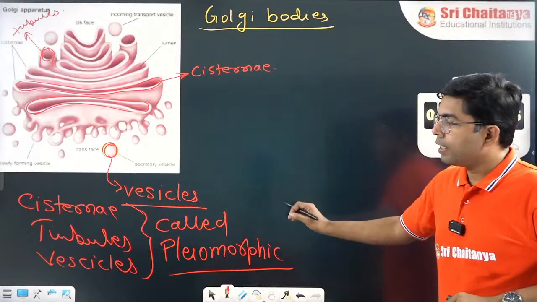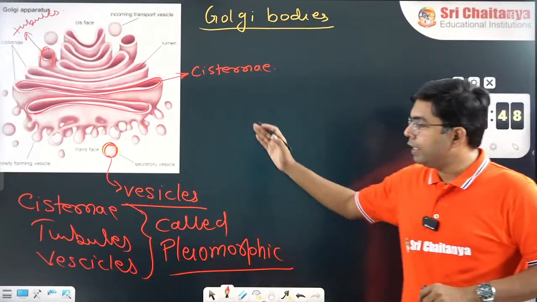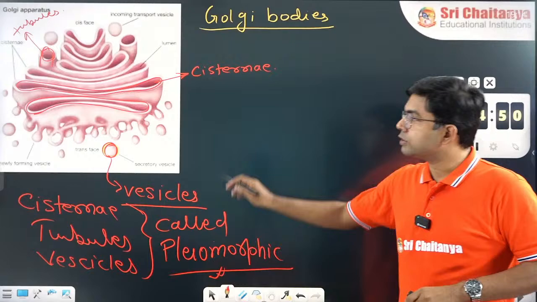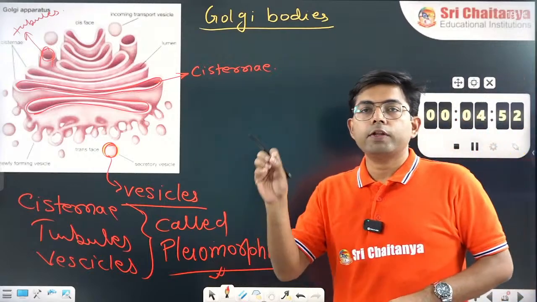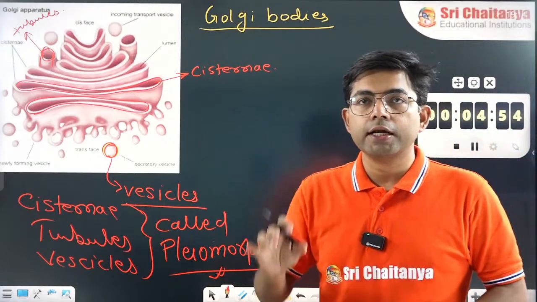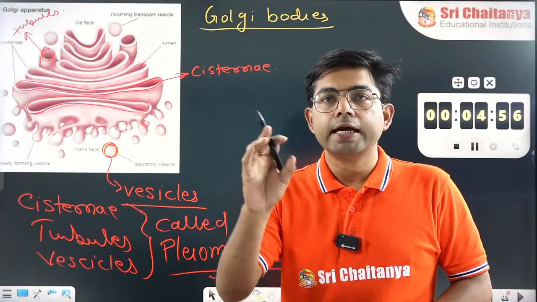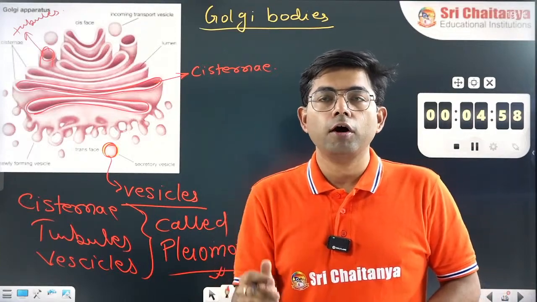You will say it is the Golgi, because some of the membranes are in the form of cisternae, some in the form of vesicles, and some in the form of tubules.